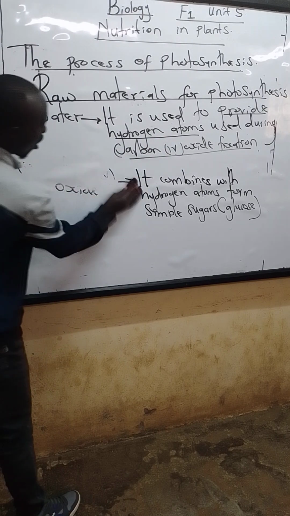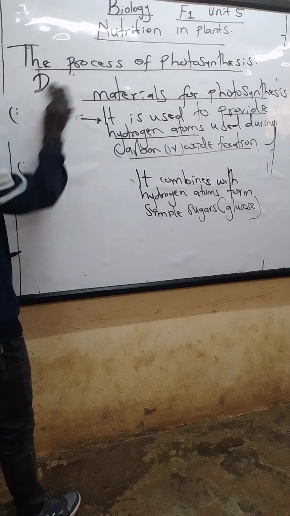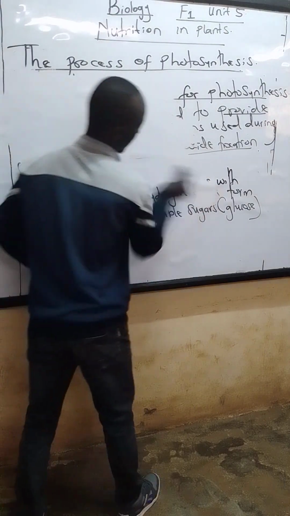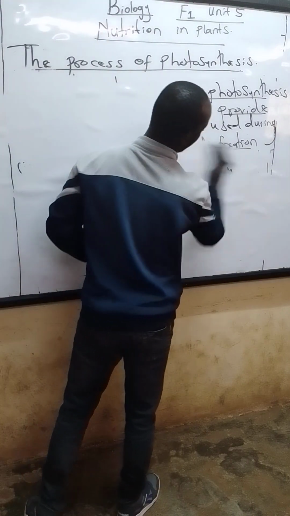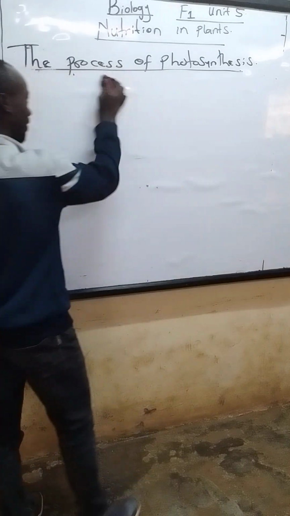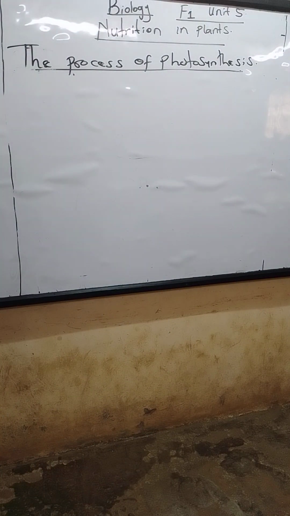Next, let's check on major products. So what did we say photosynthesis is? Photosynthesis is the process by which green plants make their own food. So what is the main food manufactured by plants?